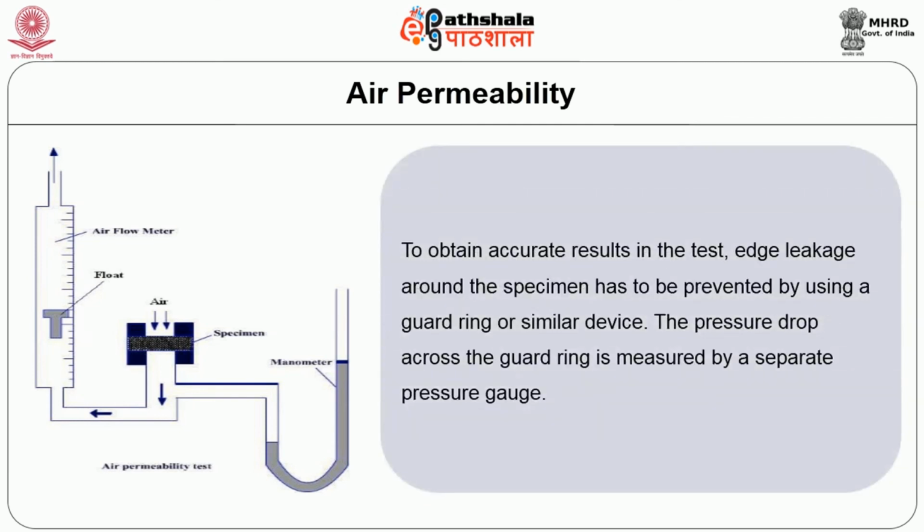To obtain accurate results in the test, the edge leak around the specimen has to be prevented by using a guard ring or similar device. The pressure drop across the guard ring is measured by a separate pressure gauge.